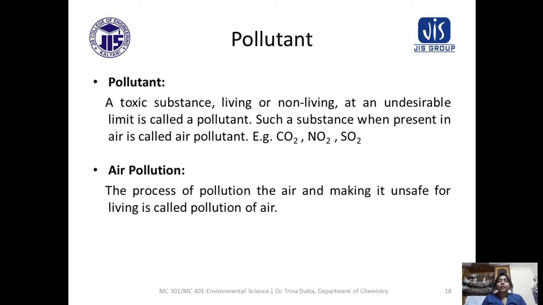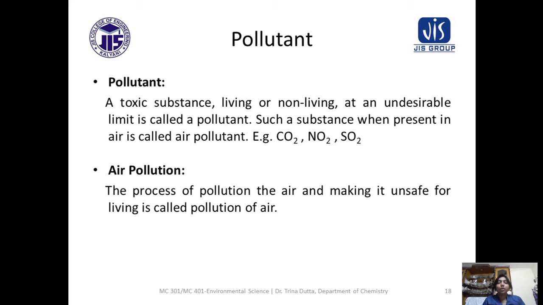So, I will talk about the air pollutant. Such a toxic substance, if it is present in the air, is called an air pollutant. Examples: CO2, NO2, SO2, CO, O3, all these are air pollutants. Now how can we define air pollution?